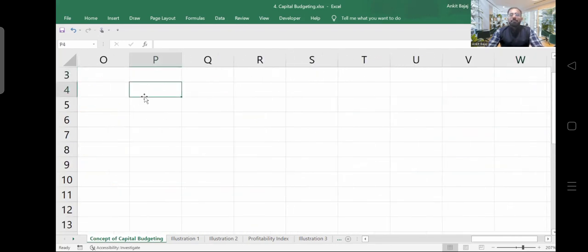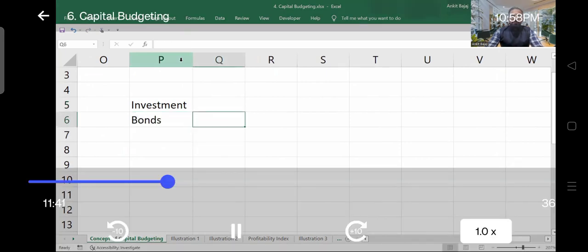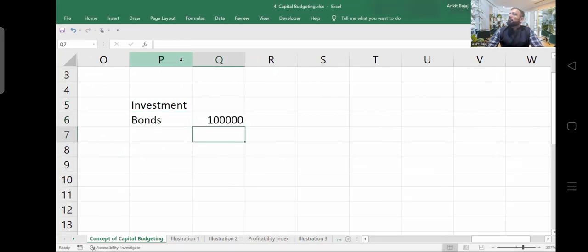अब मैं आपको एक सिंपल सा एग्जांपल लेके दे रहा हूँ. Let's suppose you are investing your money right now into bonds. How much are you investing? Let's suppose you are investing 1 lakh rupees into bonds right now. Now, let's suppose the bond is giving you interest of 8%. You will be receiving interest of 8% from the bonds.